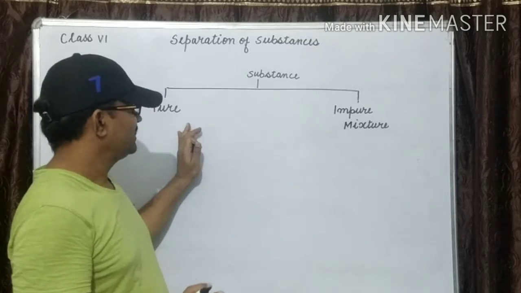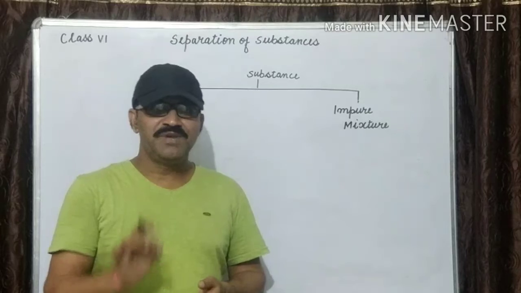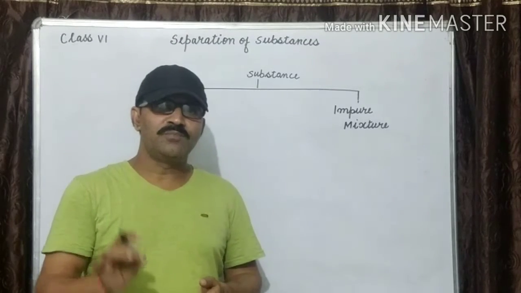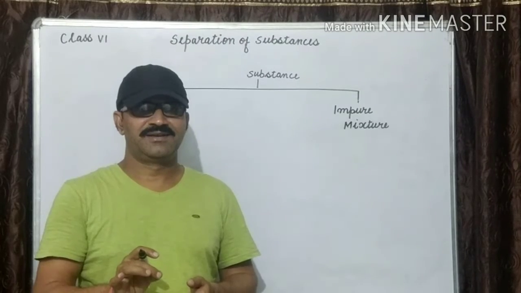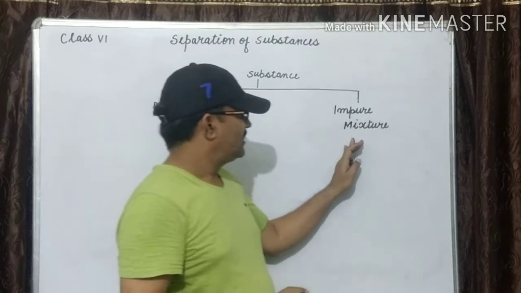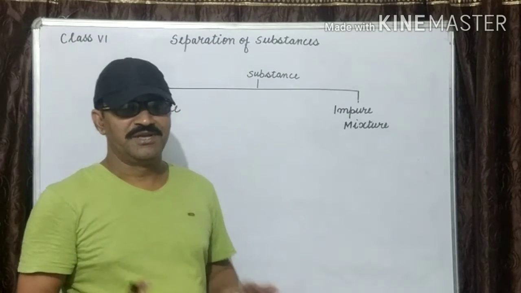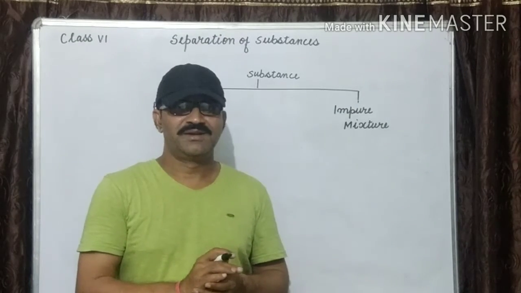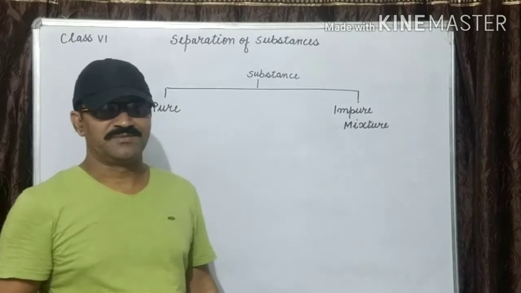Clear this pure substance? Impure mixtures are made up of two or more substances. Mixtures are made up of two or more substances, that is called the mixture. Mixtures are of two types. One is the homogeneous mixture, second is the heterogeneous mixture.